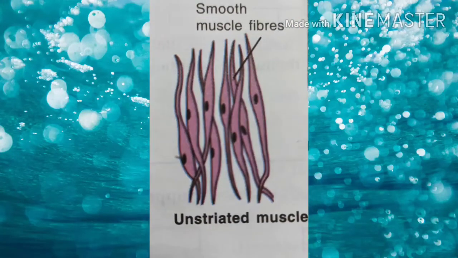Second, unstriated muscles. Unstriated muscles are not under the control of one's will. Movements like the passage of food in the alimentary canal, for example, are caused by the contraction of the unstriated muscles in the intestinal walls. Such muscles are composed of slender tapering cells.